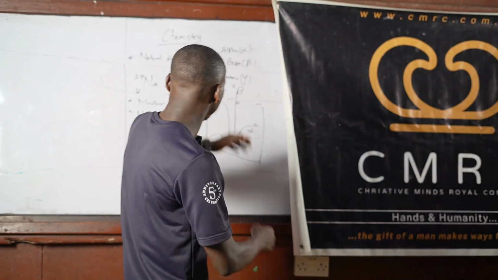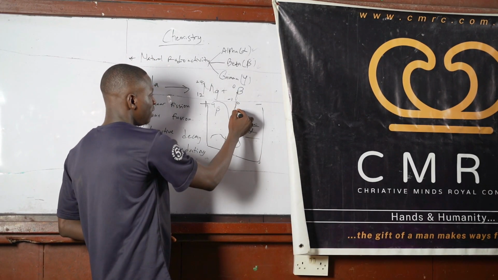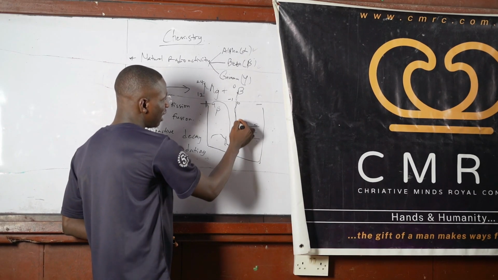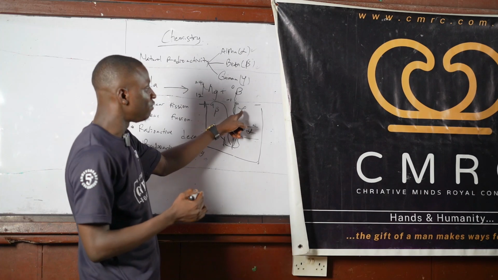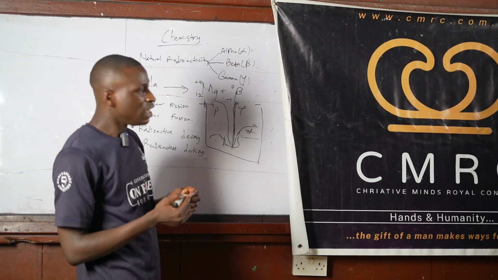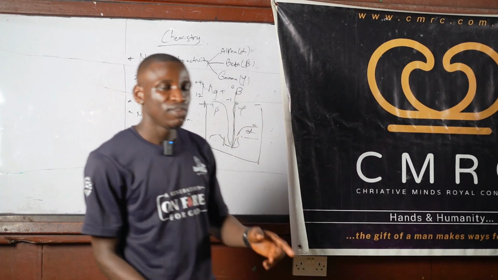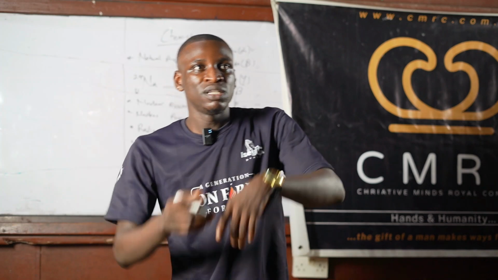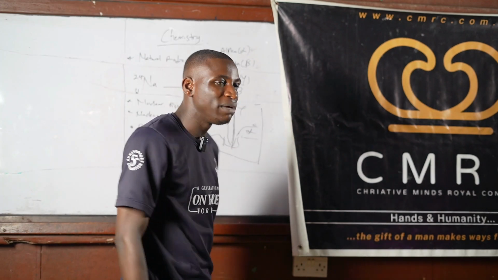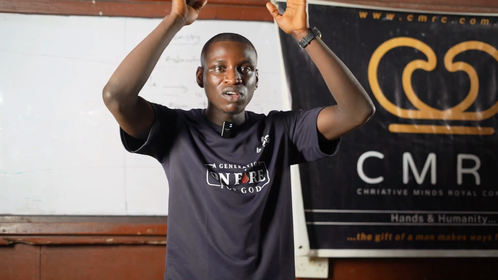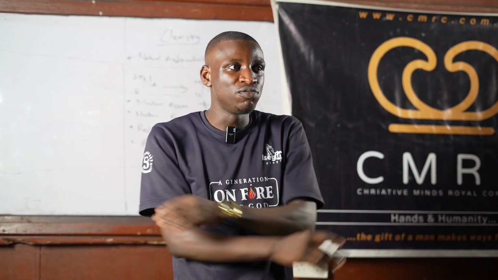So when they draw something for you like this straight line, the ray that is represented by this straight line will be the gamma. It is not deflected at all. If it were an alpha particle, it would deflect towards the negative pole. If it were beta particles, they would deflect towards the positive pole of the magnet. But gamma rays remain undeflected because they have no charge. So they are not moved, they are just there.